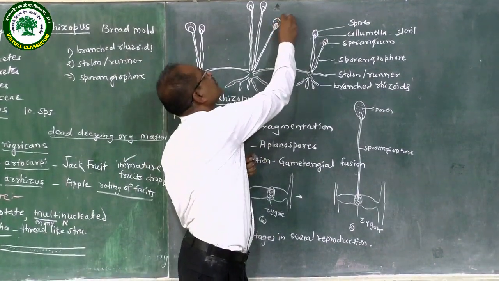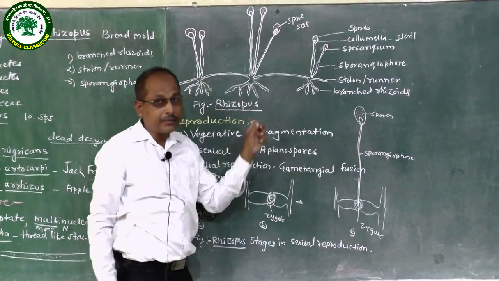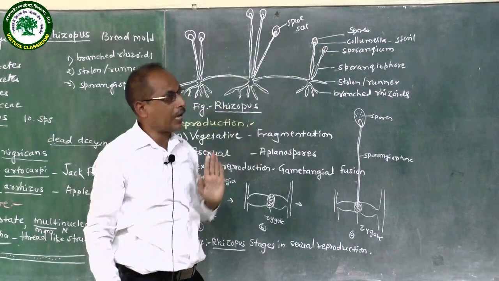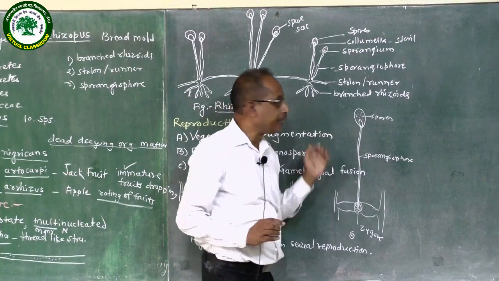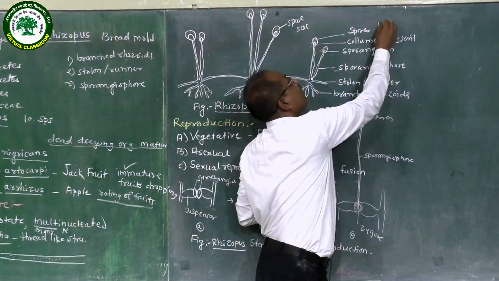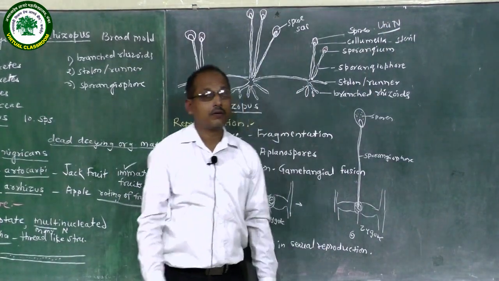Spore sac, it is called. In the spore sac, spores are present. Many spores are present. In Rhizopus, spores are uninucleate and non-motile.